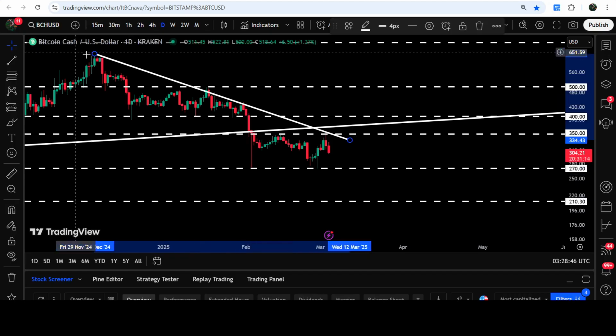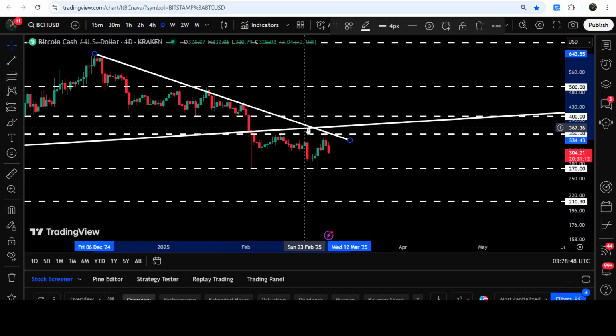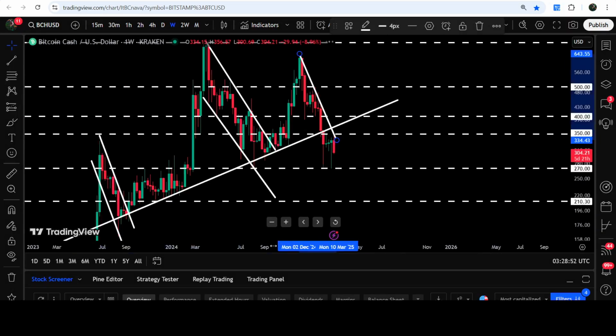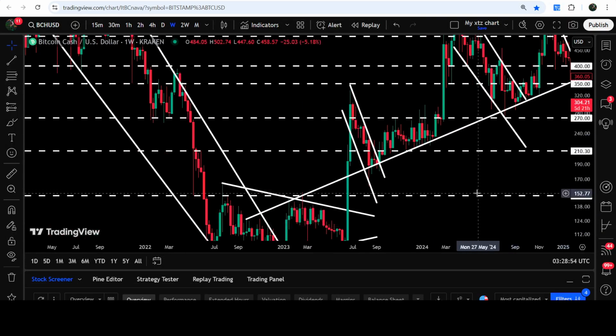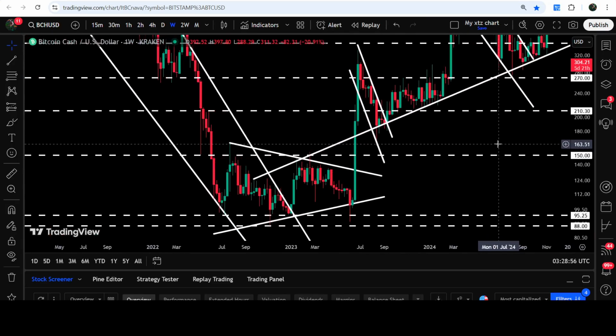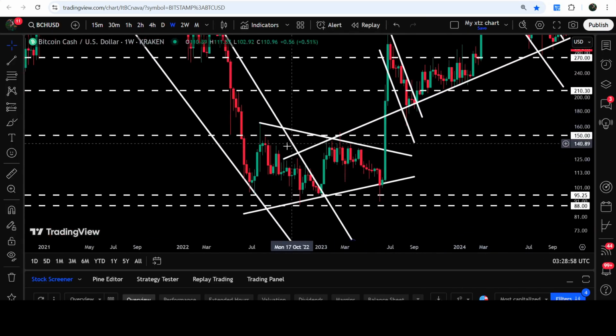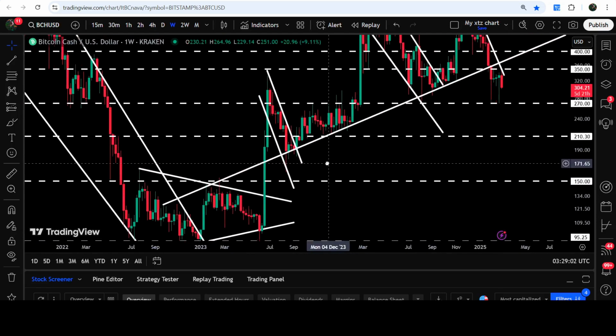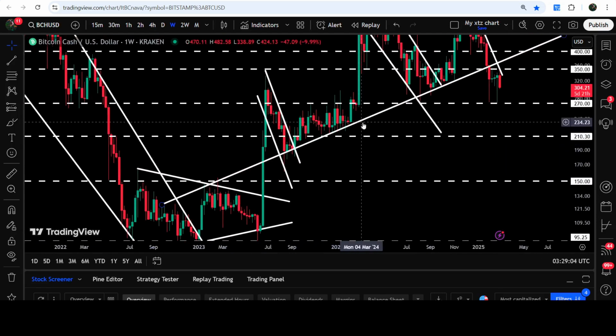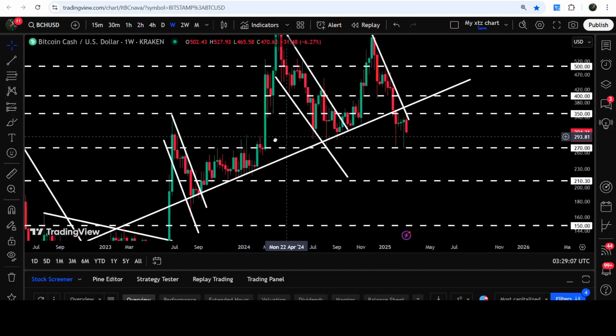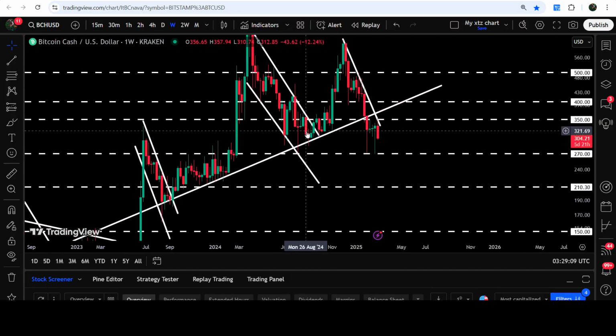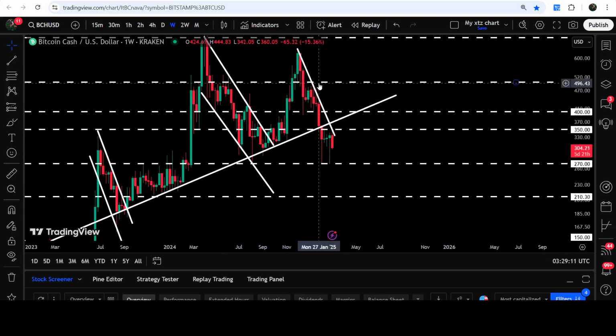Once again, by the way, while moving to the downside, we have also broken down this very long-term uptrend line support as well. If we take a look at the 7 days time frame chart, then you can see that this uptrend line support was previously acting as a very strong resistance here for several weeks or months. And after the breakout, it was flipped into a support. We got several touch points here, and we had a nice bounce. Then we had another bounce here, another bounce here, and now we have broken down the support, and it can act as a very strong resistance for the price line.